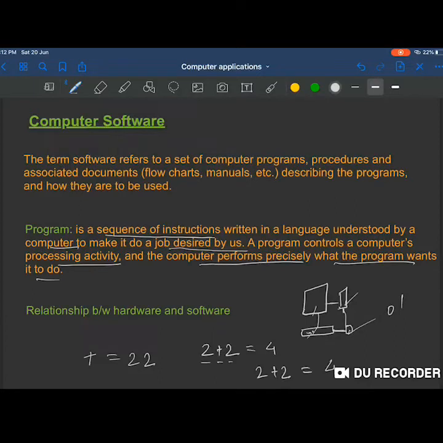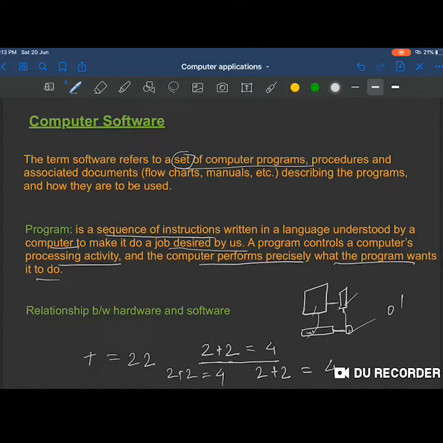Now what is software? Software refers to a set of computer programs. Set of computer programs means what? Set of computer programs means, for example, we saw this program wherein we have written that 2 plus 2 will be given output as 4.